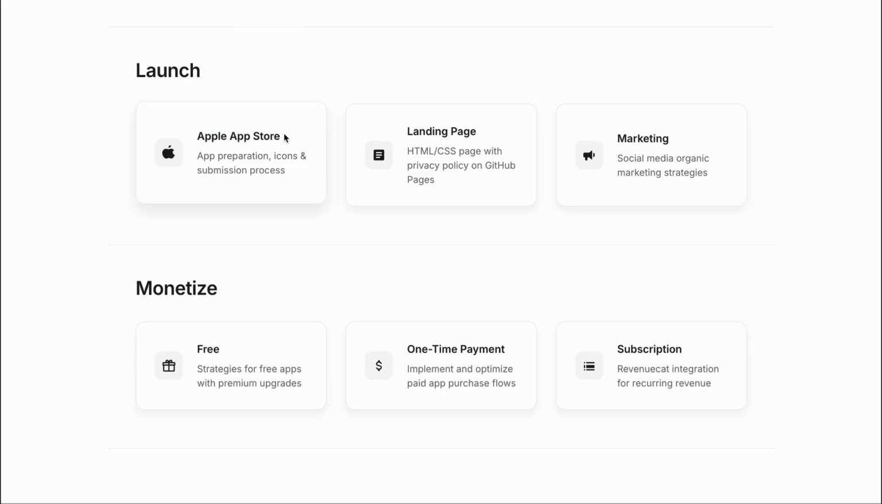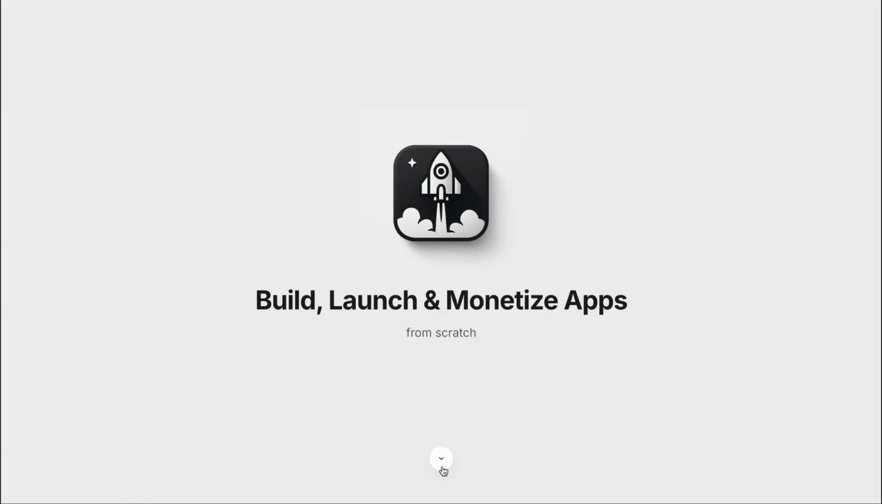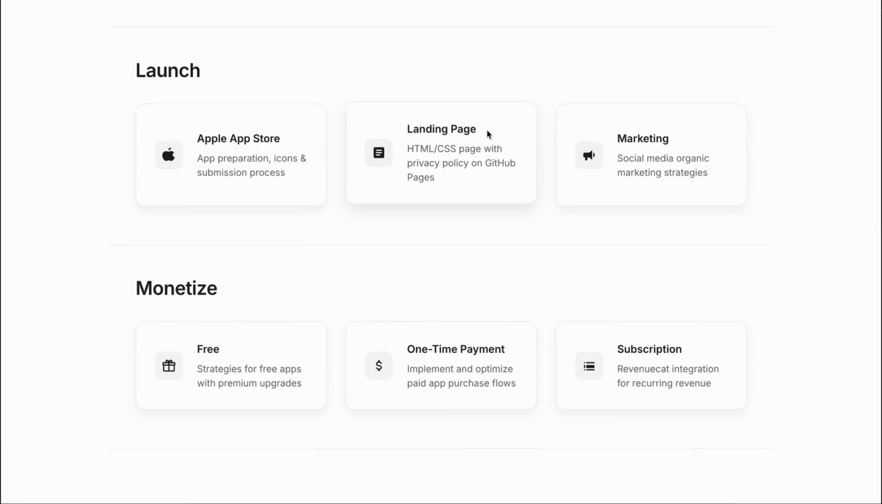Now, to be approved on the App Store, we also need things like terms of service and a privacy policy page, which brings us to our landing page, like the one you're looking at right now. So I'll show you how to build a simple landing page using basic HTML and CSS, and I'll also show you how to host it for free using GitHub. These are all super valuable skills that I've gathered over the years.